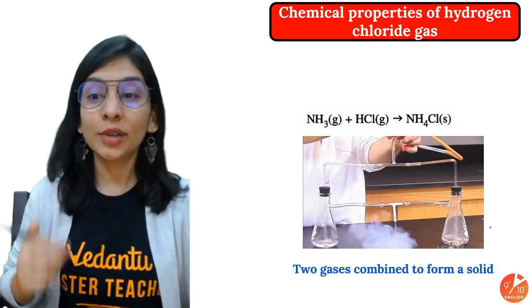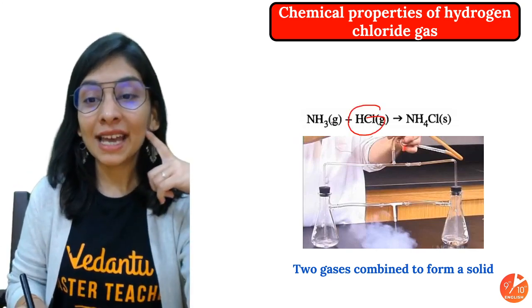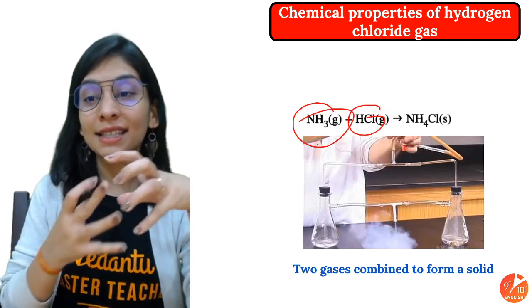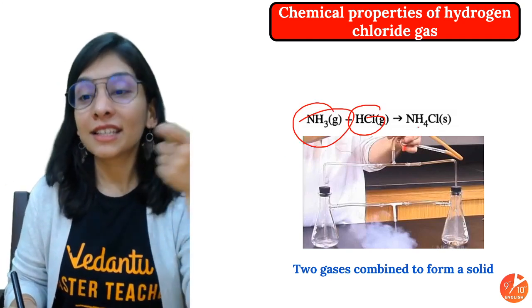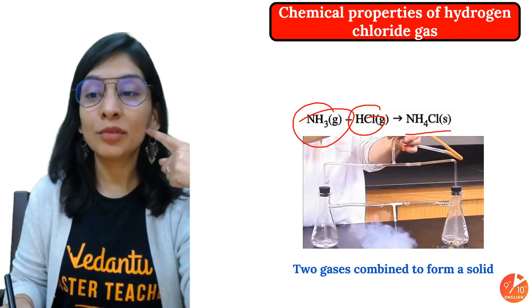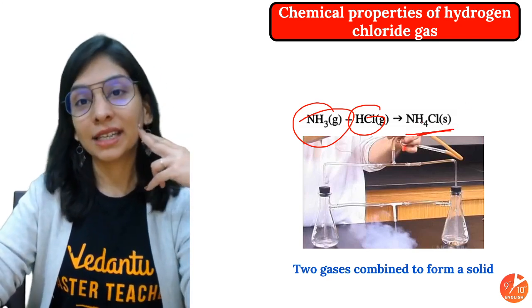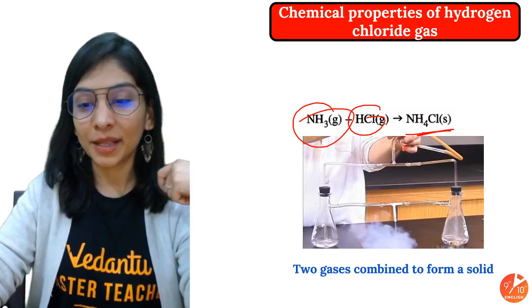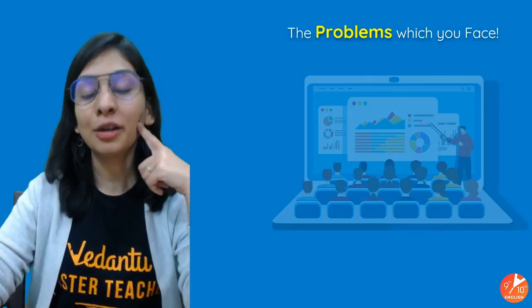By reacting with ammonia. There's also one more reaction to understand. Whenever HCl gas reacts with ammonia gas, it's a reaction where the physical state changes completely. You will get ammonium chloride, a white solid, NH4Cl. If you heat it, it will sublime as well. So two gases combine here to give a solid, ammonium chloride.